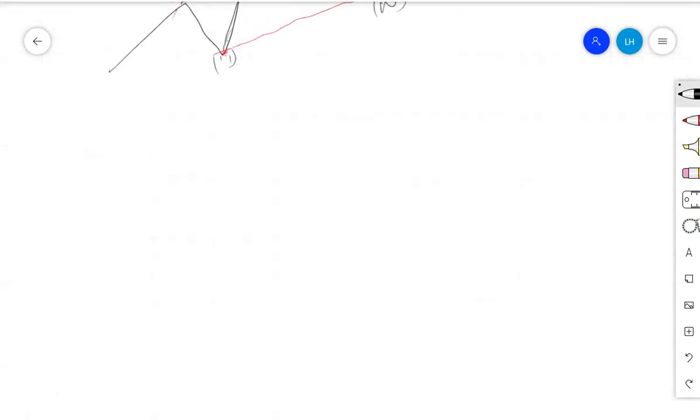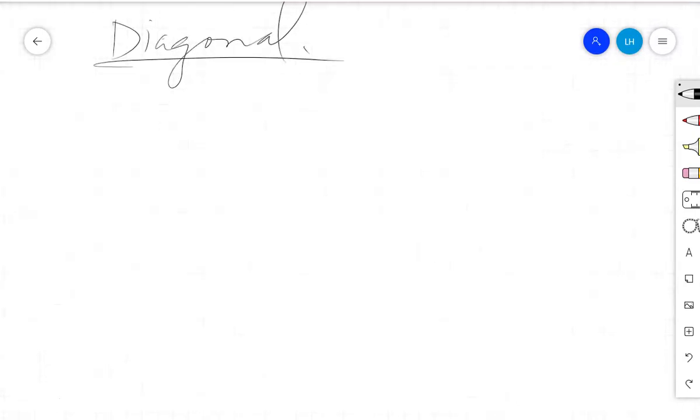Now on the second part we have channeling within the diagonal. You can channel a diagonal, whether it is an ending diagonal or a leading diagonal. Channeling within a diagonal is where you'll find that price movement is within two converging lines. So sometimes you can confuse them with triangles.